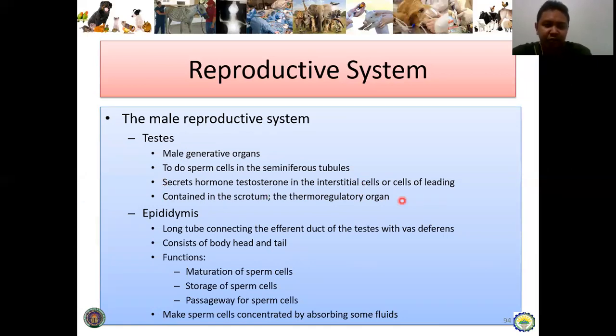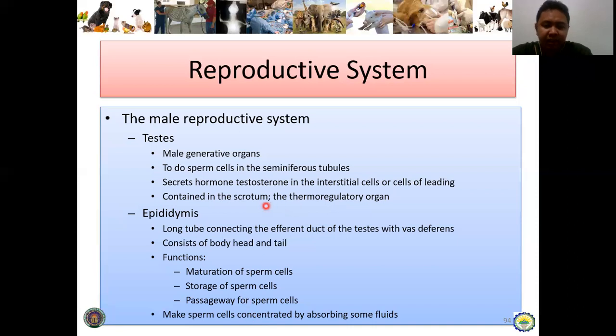That is why you can see in some animals that the testicles hang loose, actually the testicles, and what holds them is the scrotum. And it is also known as the thermoregulatory organ. Why? If you observe your male animals, when it is cold, the scrotum contracts, resulting in the testicles being pulled close to the abdominal cavity. Whereas when it is very hot, it hangs loose. Why? It's because the testicle should be below the normal body temperature of the animal.